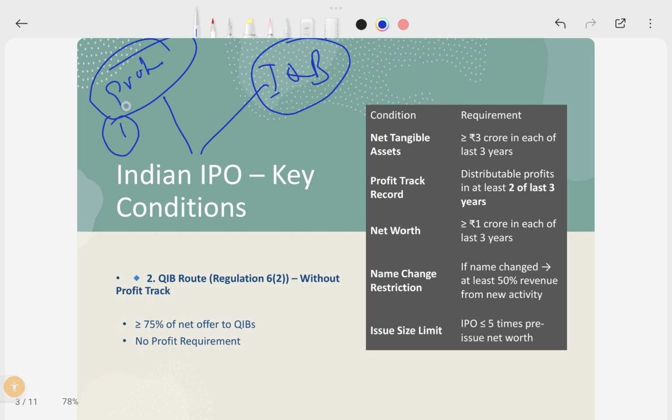If you want to go on your own without any investor's help, you need to follow a few conditions. One is the net tangible asset condition: at least greater than or equal to 3 crores in each of the last financial years. This means your net tangible assets have to be more than 3 crores. This is the first condition. The second condition is the profitability record.